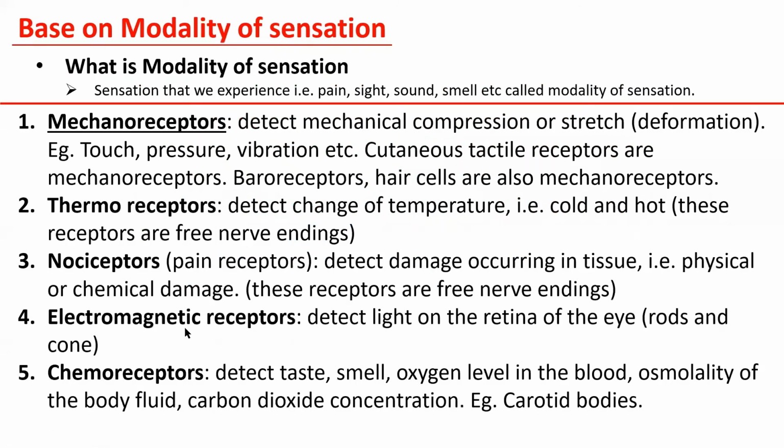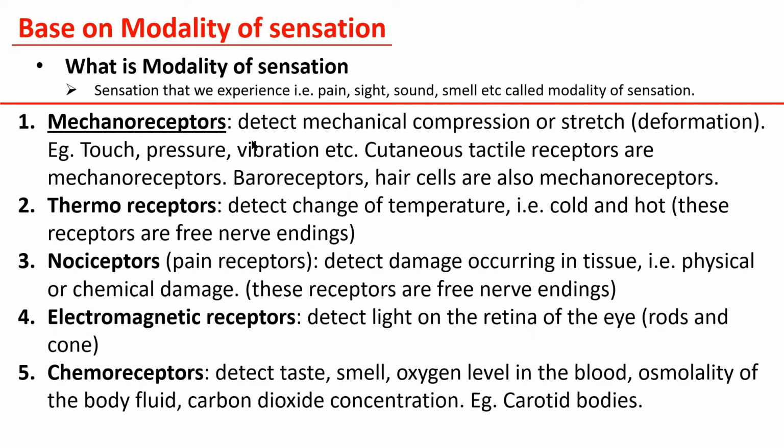Modality is the sensation that we experience, for example pain, sight, sound, smell, temperature. Those are called modalities of sensation. Based on these modalities, receptors are classified into mechanoreceptor, thermoreceptor, nociceptor, electromagnetic receptor, and chemoreceptor.